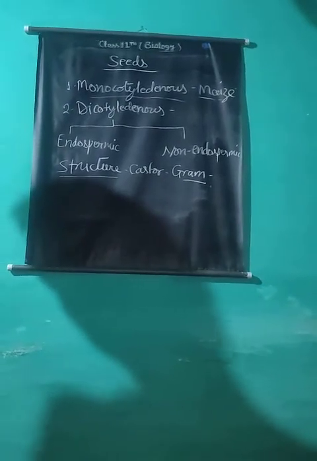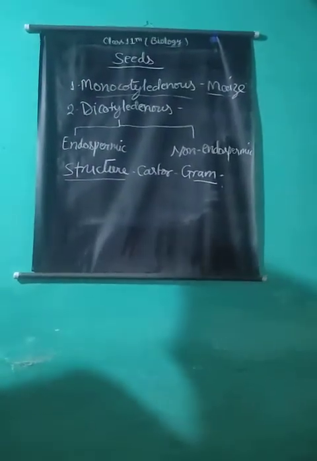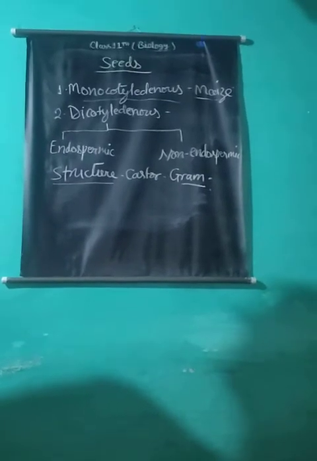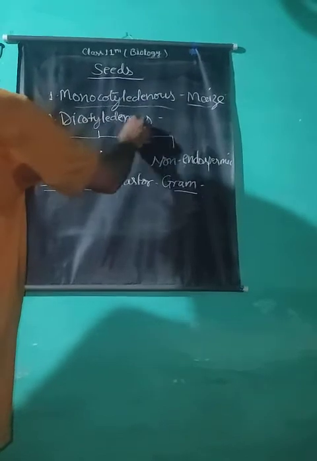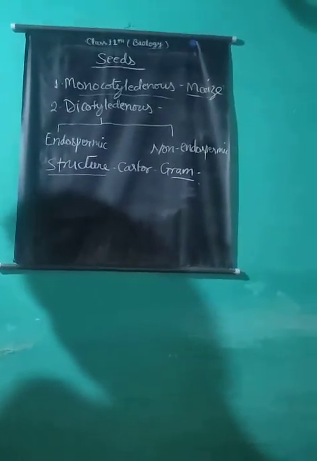Difference between monocot and dicot seeds. Monocotyledonous seed is found in monocotyledonous plants and dicotyledonous seed is found in dicotyledonous plants. The monocot seed has only one cotyledon and the dicot seed has two cotyledons.